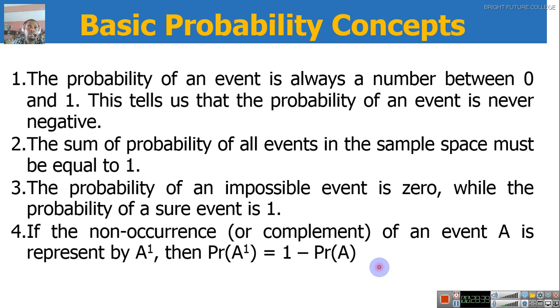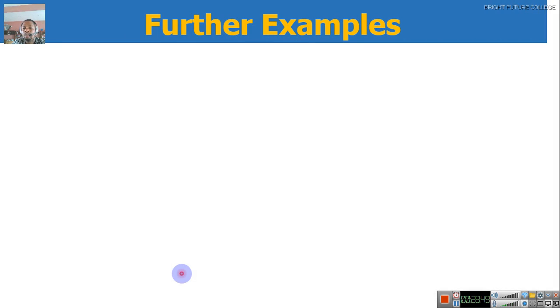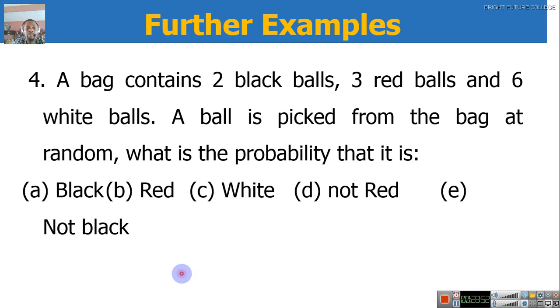And that will be what? 1 over 4. Okay. Now, the sum of the probability of happening and not happening must be equal to 1. With that, let me explain these further problems to you.